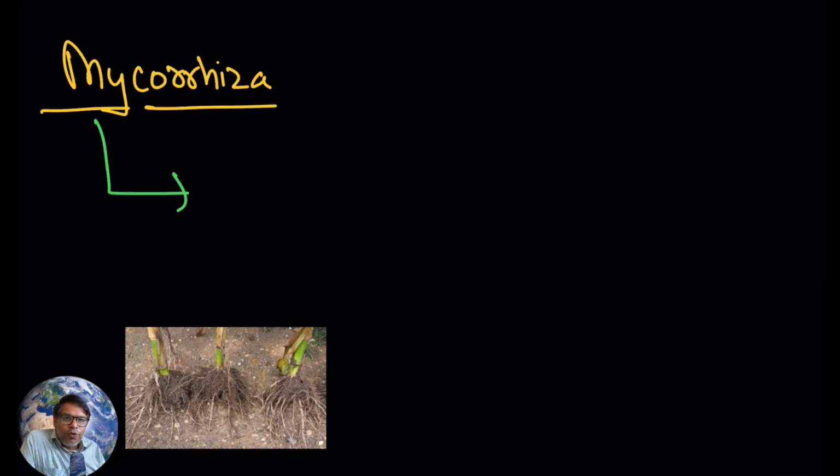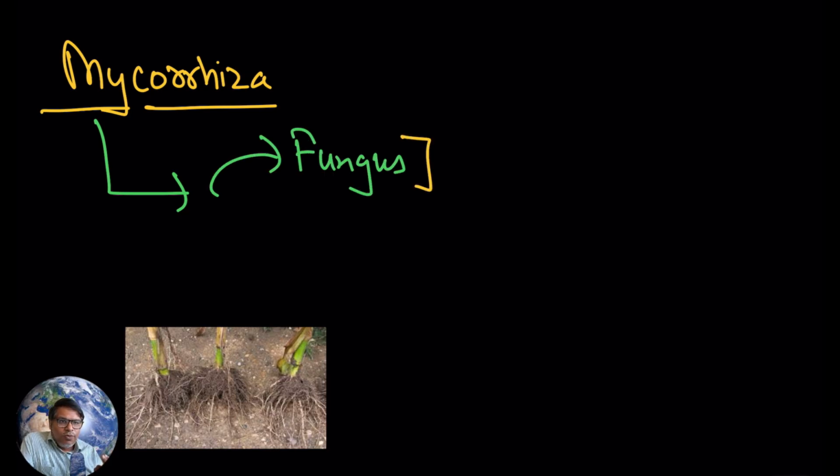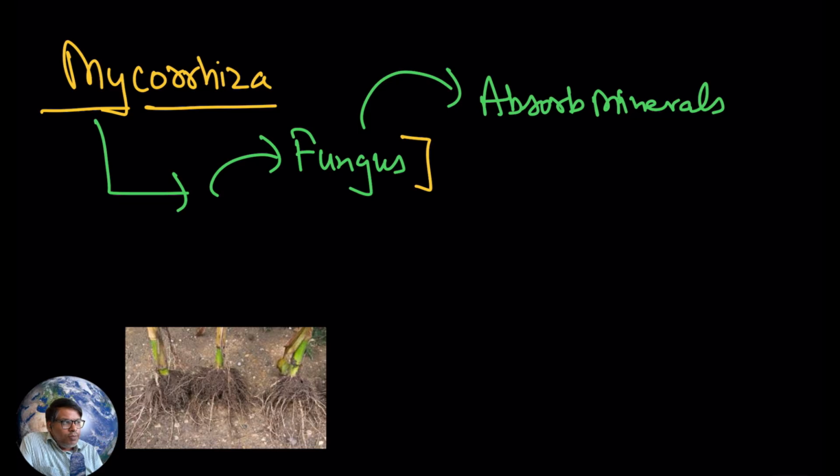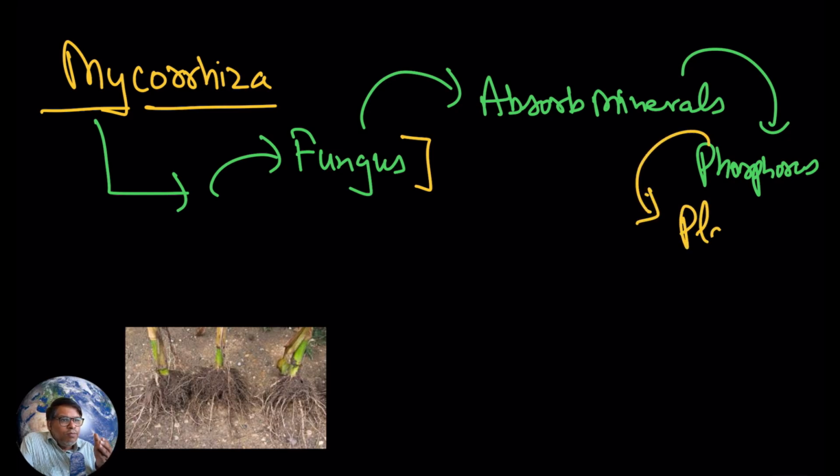Here it is mycorrhiza. You must be knowing about mycorrhiza. Here also you are going to have two parts. One is fungus, and here the fungus part absorbs minerals, and now these minerals, generally the phosphorus, will be available to the plants.